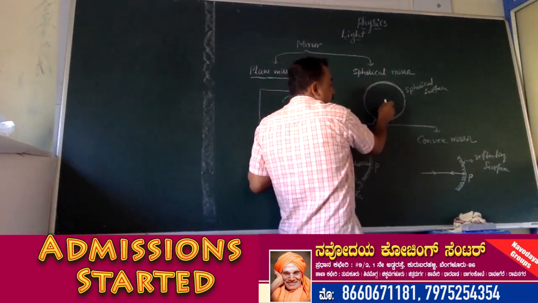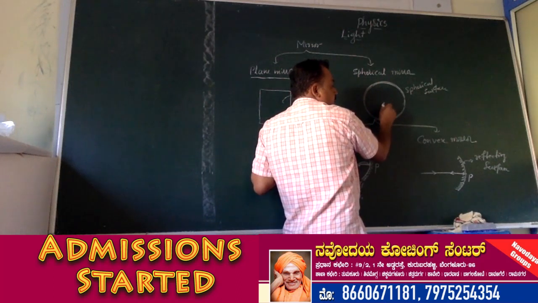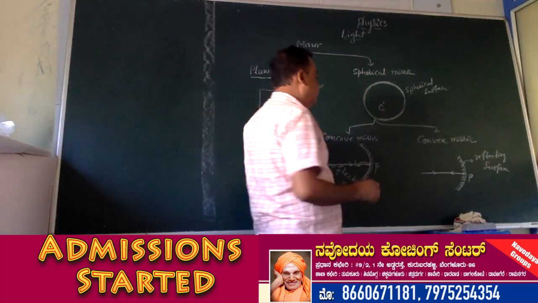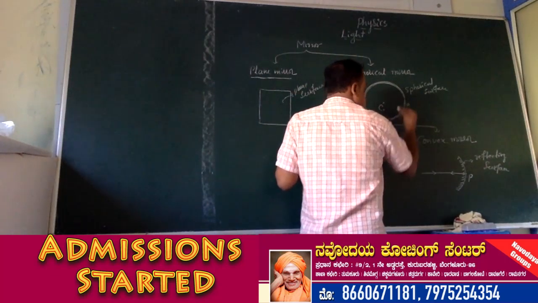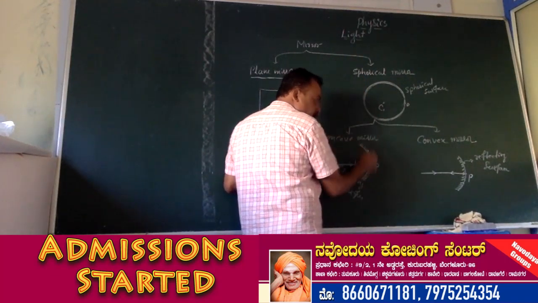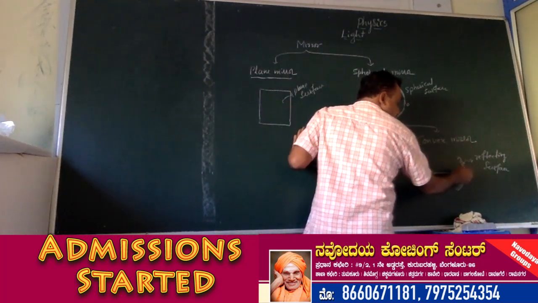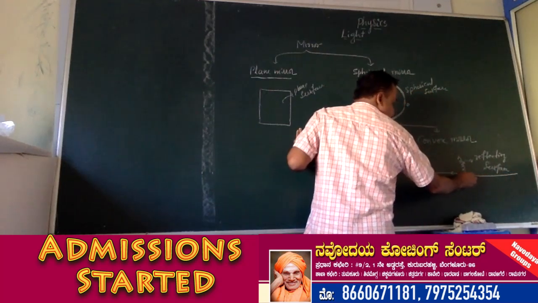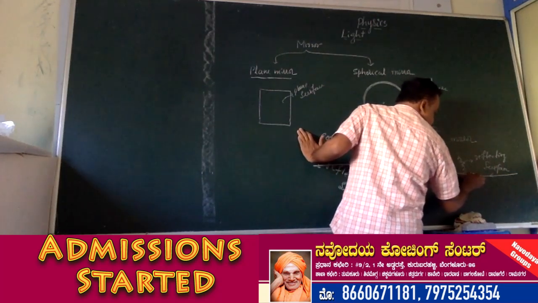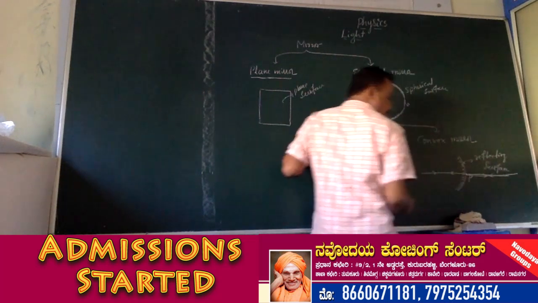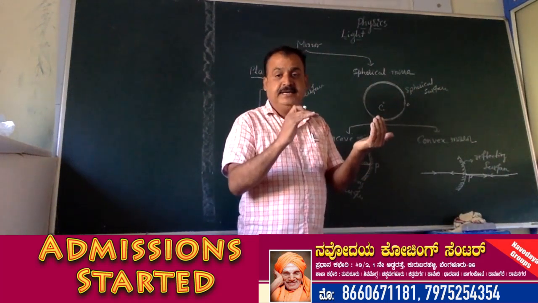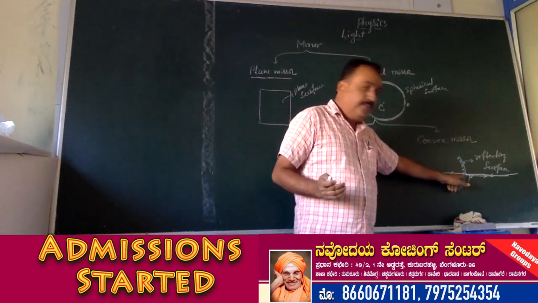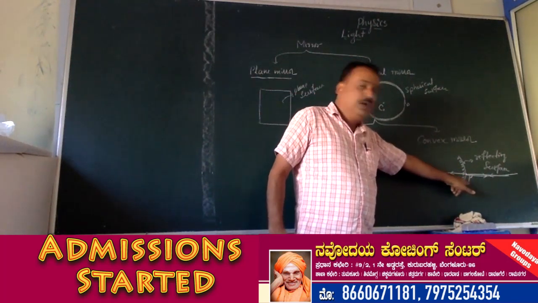The central part of the spherical mirror is called the center of curvature. It is denoted by the symbol C. This is the pole of the mirror. This is the pole of the concave mirror. This is the pole of the convex mirror. If the ray of light falls on this point, it rebounds in the same direction. So the incident ray and reflected ray both coincide. That point is called the pole of the mirror.